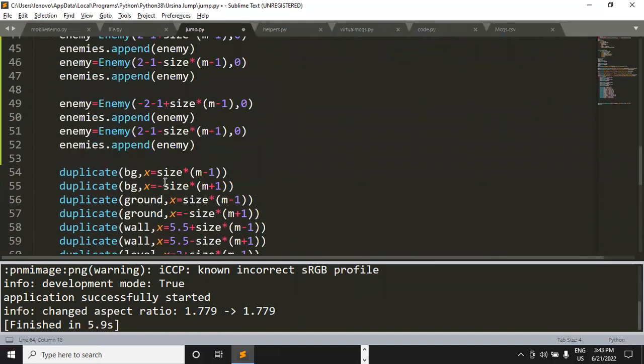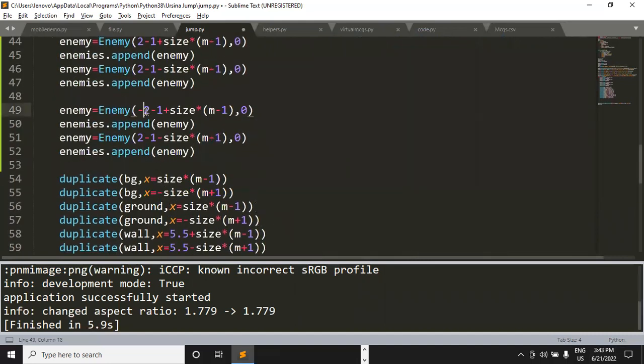You know why I am doing minus 2 and minus 2.5? Because there are 3 levels, right? So I've already calculated the values which can make the enemies appear on the first level and the third level. So minus 2.5 minus 1, plus size is going to do. And let's make it 2, because I want it to move above the bar.